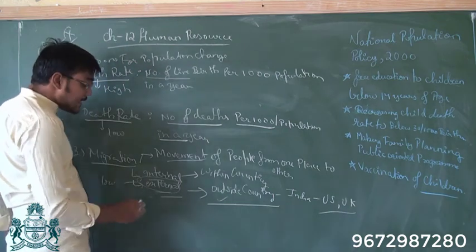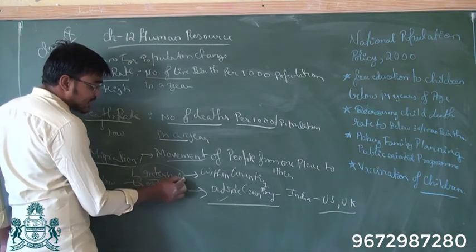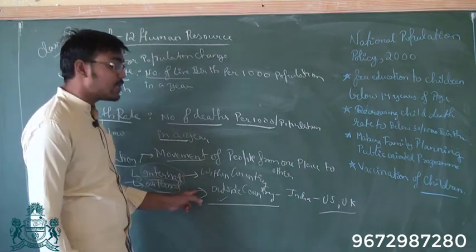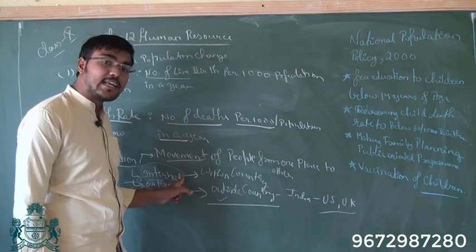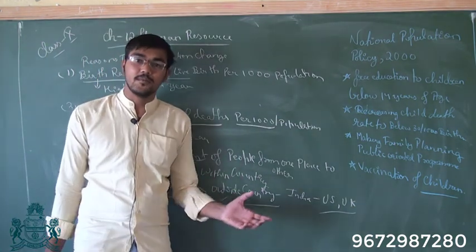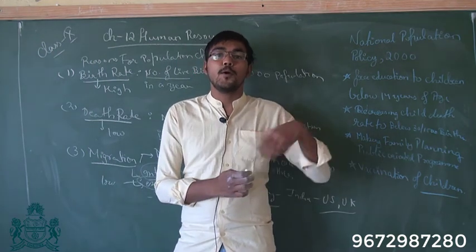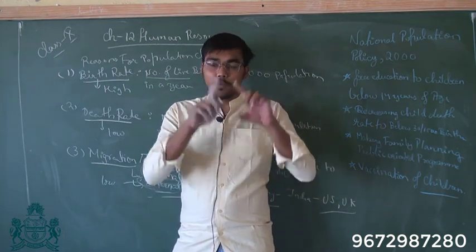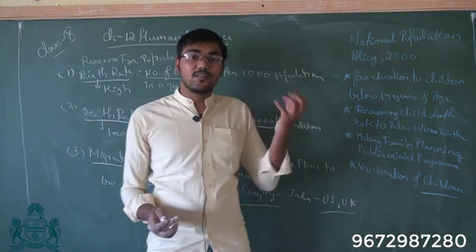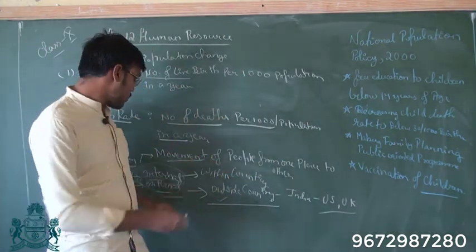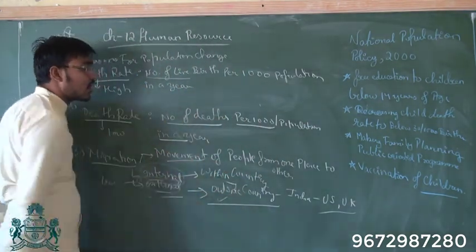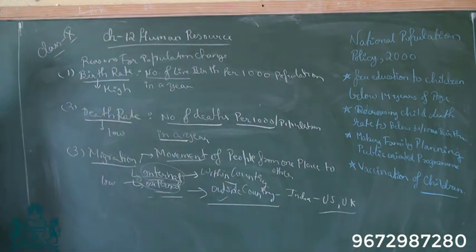Now a change in internal migration does not affect the population of the country, but it affects the population of a state, because when migration takes place from one state to another, the population of the states changes, but the overall population of the country remains the same because these states are within India. So internal means traveling within the country. So this is about the reasons for change in population.